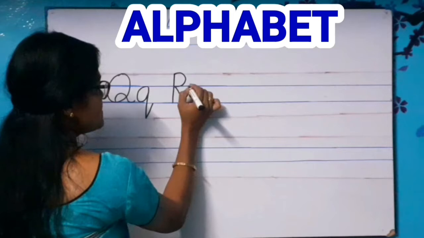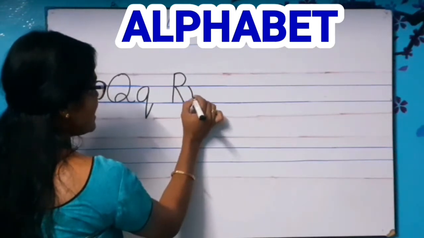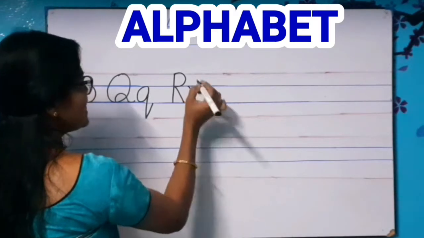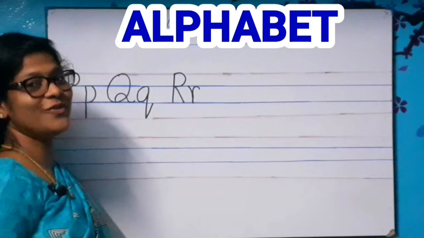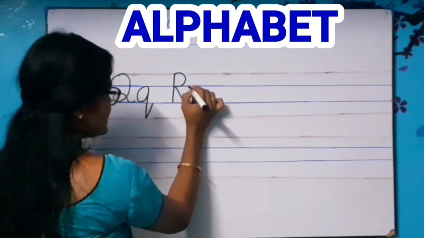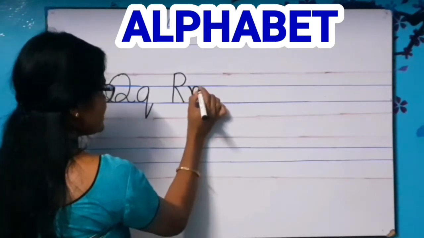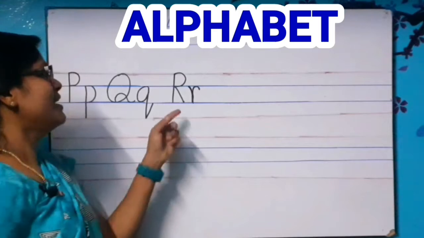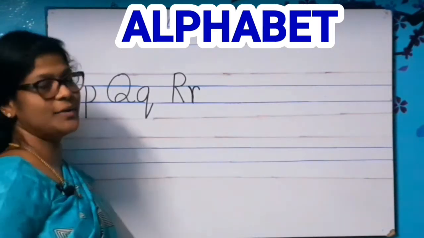Then let's write the small r. Just a standing line. Come up and just a curve. Small r. All of you try it in your 4-line notebook, children. Let's write small r once again. A standing line. Come up on the line and just a curve. Small r. Very good, children. Let's see the next letter.